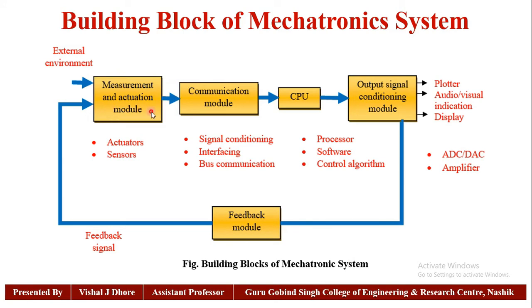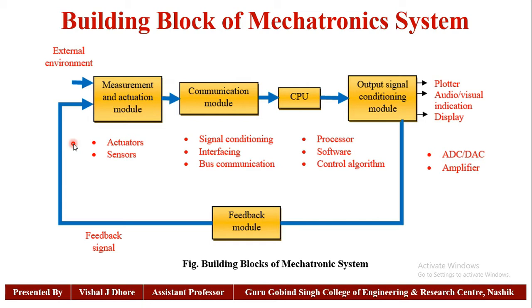This measurement and actuation module receives the signals from the external environment, which we call the input, and it also takes the signals from the feedback module. This module uses several actuators and sensors such as solenoids, AC/DC and stepper motors, switches, strain gauges, temperature sensors, pressure sensors, and photo sensors.